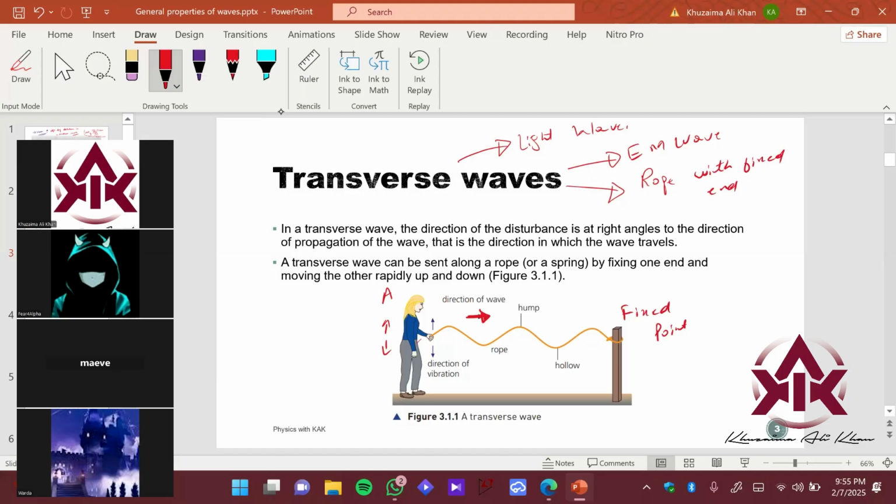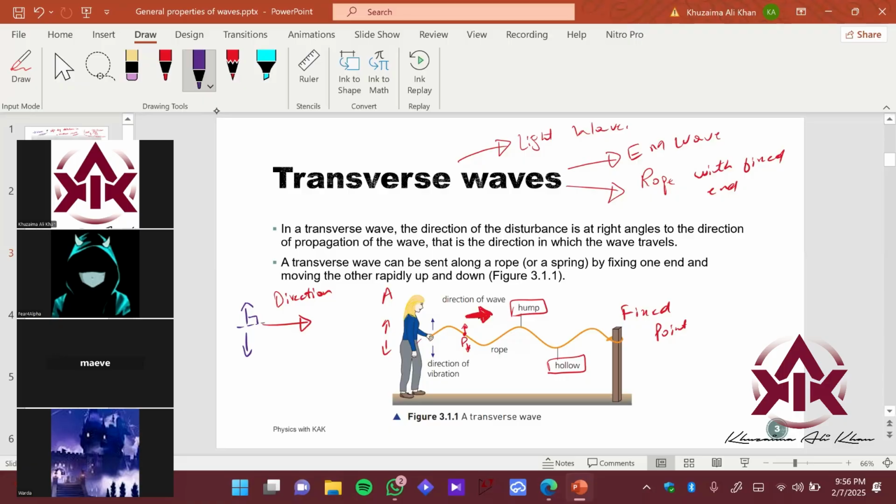And you might see that there are some particles which are moving up and down, right? So it's a hump here. This part is called a hump because it is bent upwards, and this part we are naming a hollow, because it is downwards. Just to give you an idea. So what is this particular phenomenon? Let's say this is particle P, it is just vibrating up and down. However, the direction of the wave, where the wave is moving towards, is this. So the direction of the wave is in this direction, while the particle motion is in this direction, right?